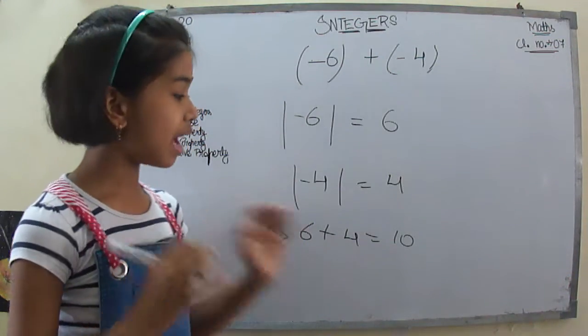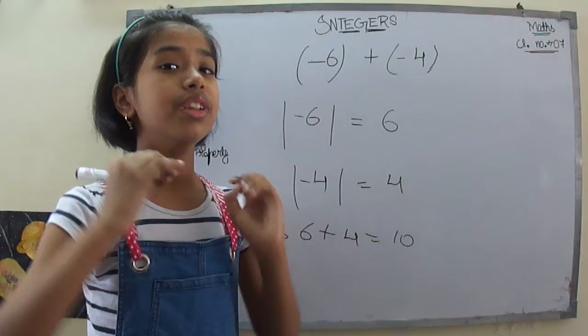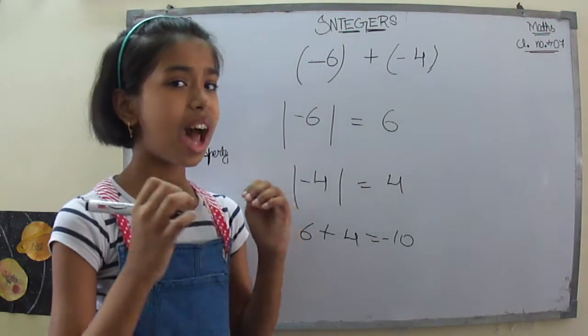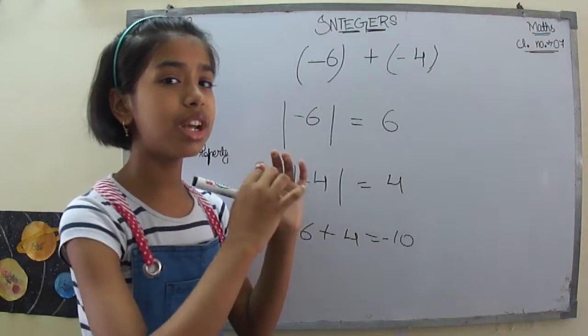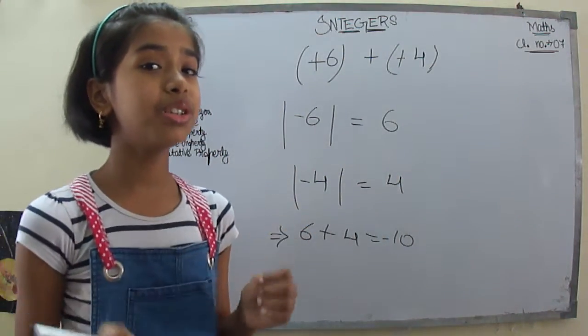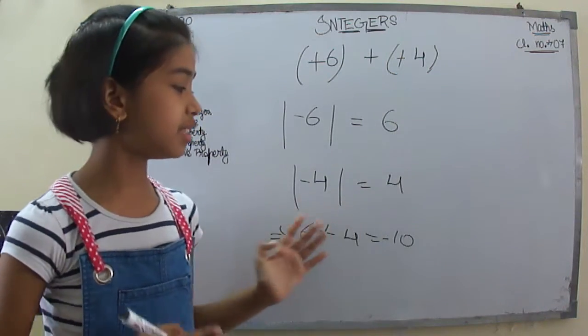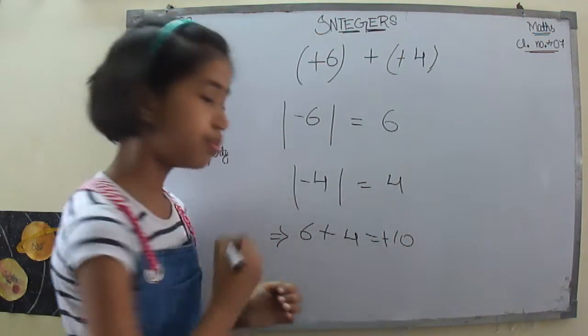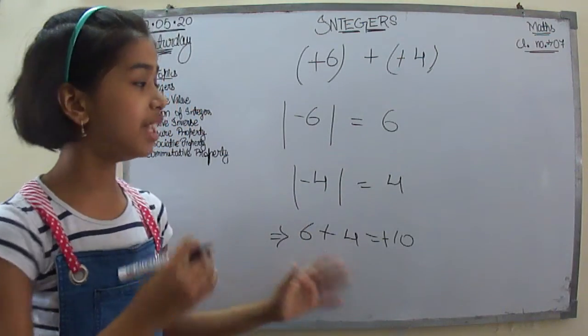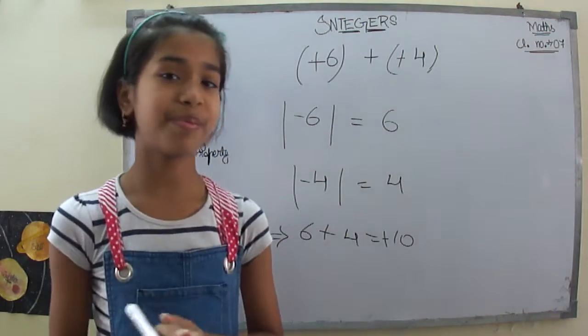So my answer will also be negative, something like this. Now what happens if the question is something like this? You just do the same, and then you put the sign. The answer will be positive 10.